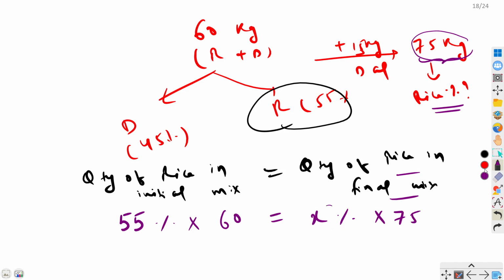Now my answer would be x, right? So we have to simply solve for x. Now it is very easy. See, this would get cancelled, the percentage. 15, 5, 15 into 4, 60. 5 elevens are 55. So therefore x would be 11 into 4, which is 44%.